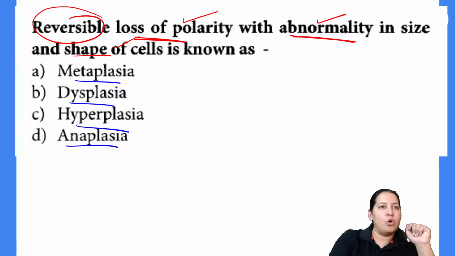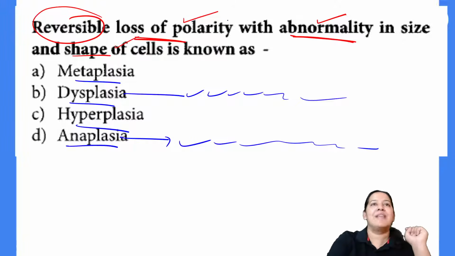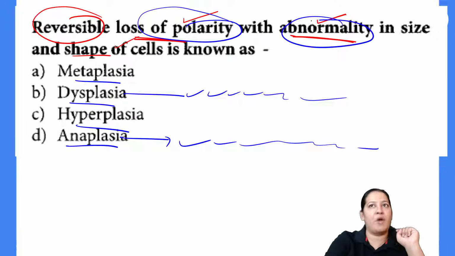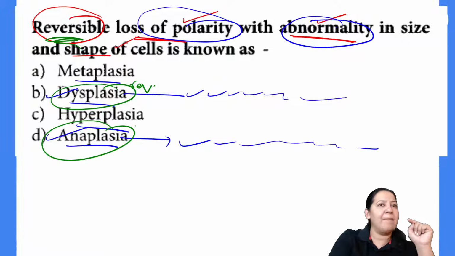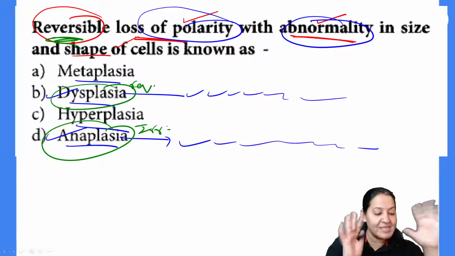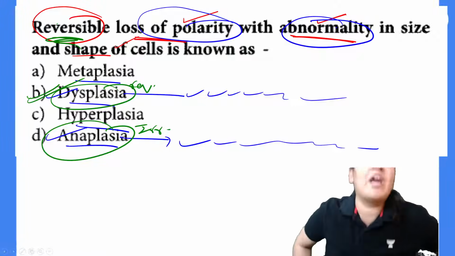I have told you those 10 points are present in dysplasia also, and those 10 points are present in anaplasia also. So both these points, loss of polarity and pleomorphism, are present in dysplasia and anaplasia both. Now the clinch in the question lies in the word reversible. Dysplasia is reversible and anaplasia is irreversible. Since the examiner is asking reversible, my answer is B. Yes, Akhilesh, you are also right. Vinay Kumar, you are also right.